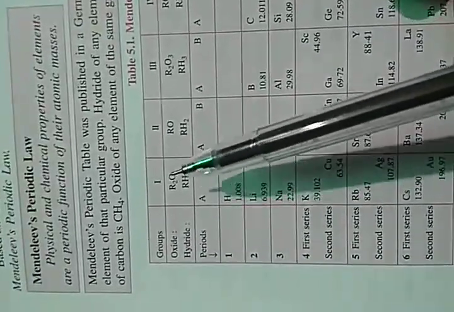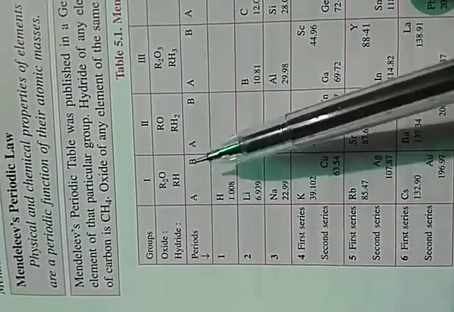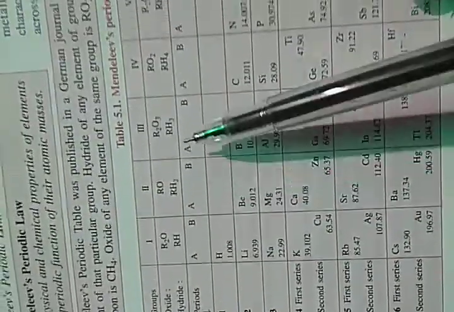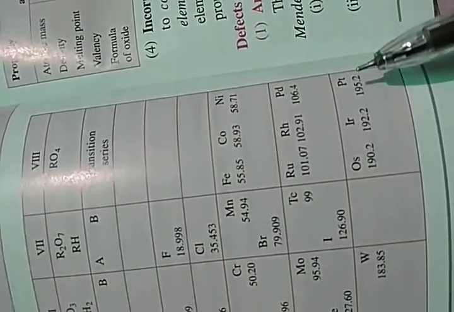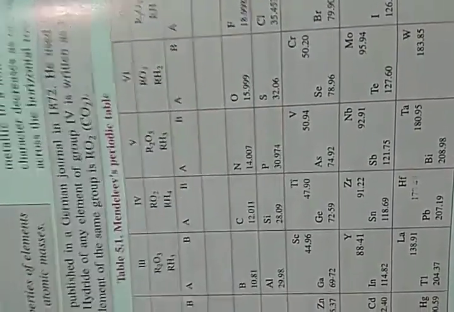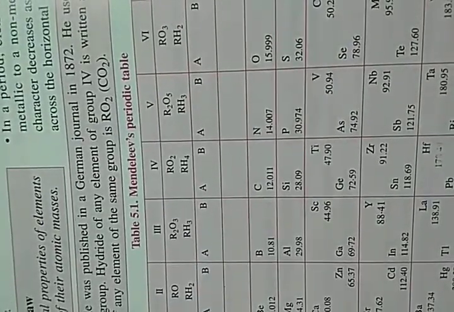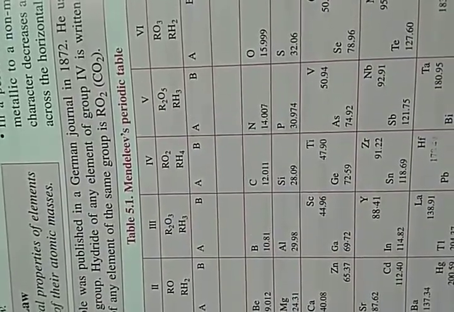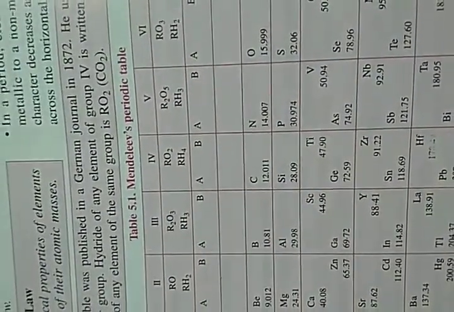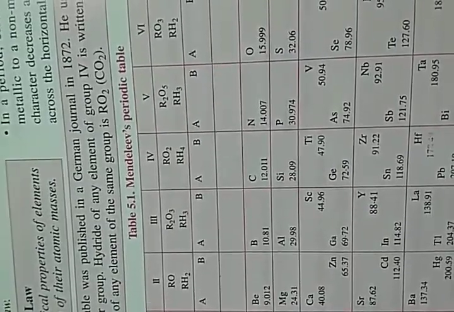In each group they were further subdivided into A and B. The 8th group was not subdivided, and he kept 3 elements in it. So Mendeleev divided his periodic table into 8 groups; groups 1 to 7 were each subdivided into A and B, but group 8 was untouched.